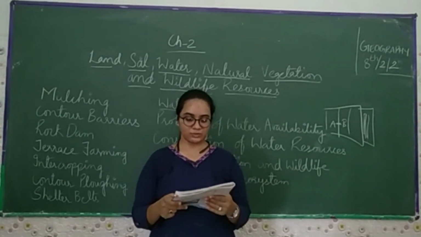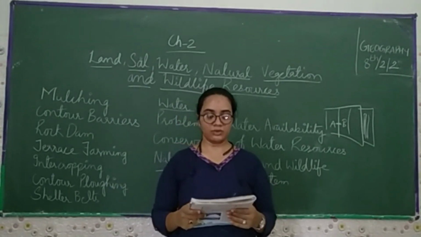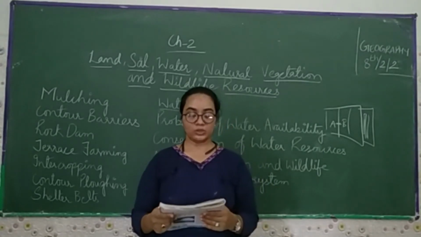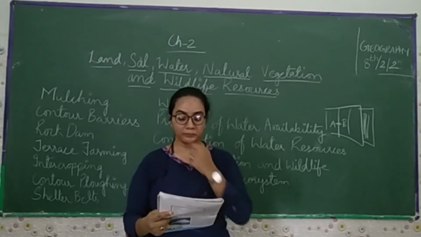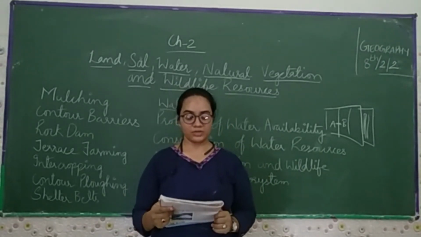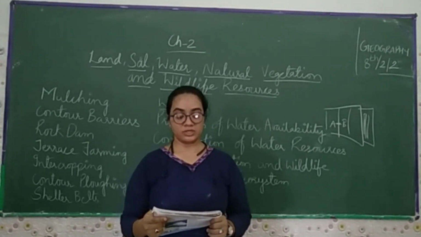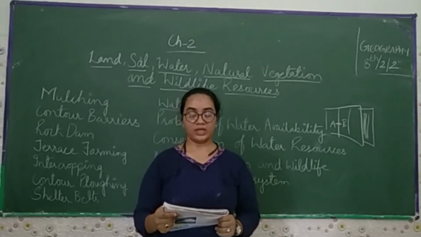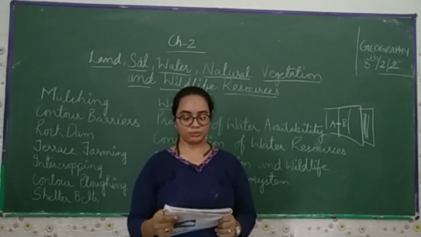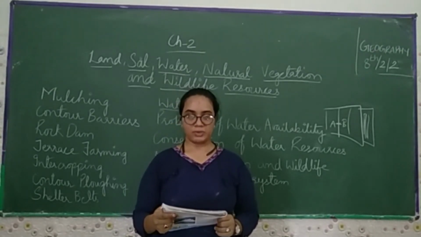So these are the things which we can see: the forest and other vegetation cover the surface runoff and replenish the underground water. Water harvesting is another method to save the surface runoff. The canals used for the irrigation field should be properly lined to minimize the loss of water through seepage.